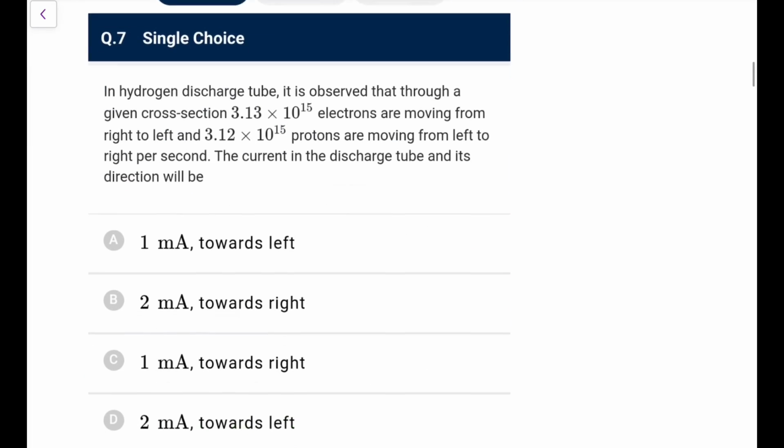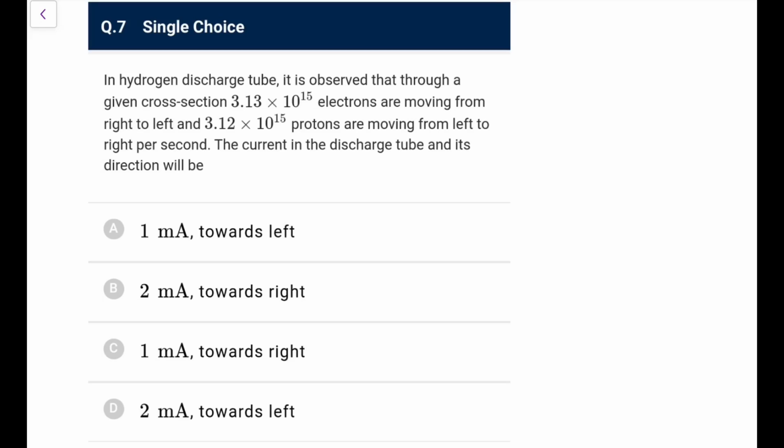Next, in a hydrogen discharge tube, it is observed that through a given cross section, this many electrons move from right to left, and protons move from left to right. So both are going opposite, that means their currents will add up. So current will be in the proton direction, that is left to right, towards the right. So I am left with two options.